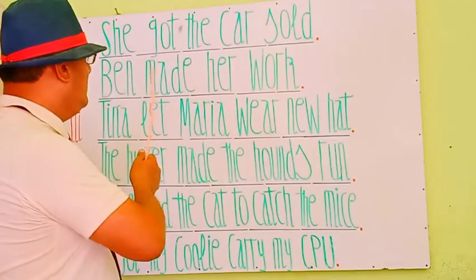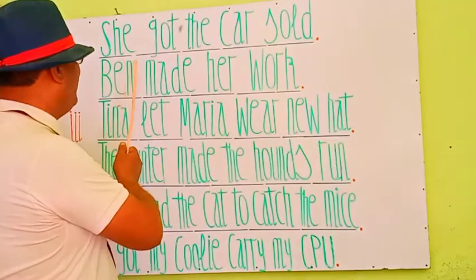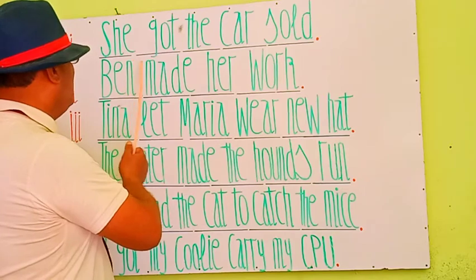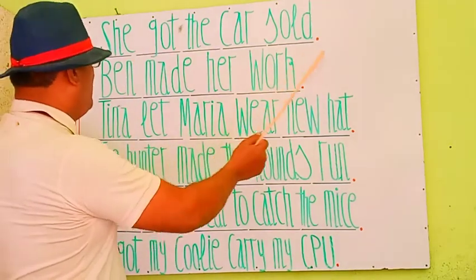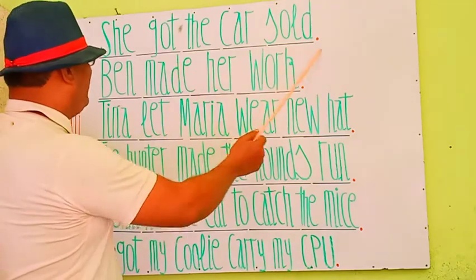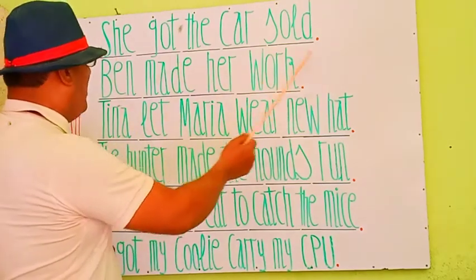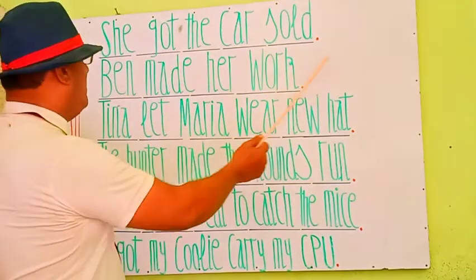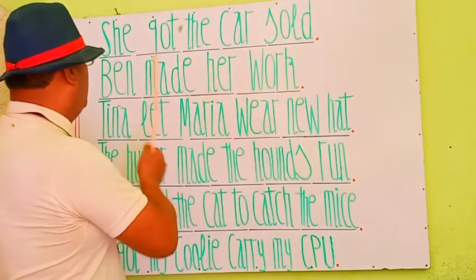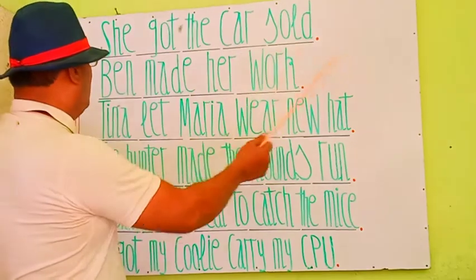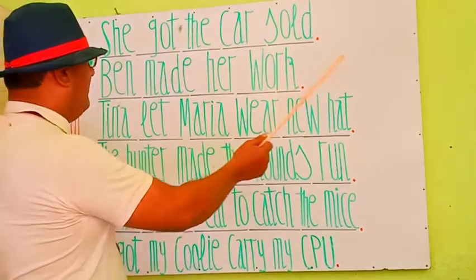The first one, my students, is: She got the car sold. उसने कार को फरोख्त करवा दिया. She got the car sold.